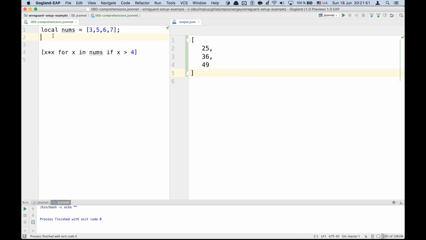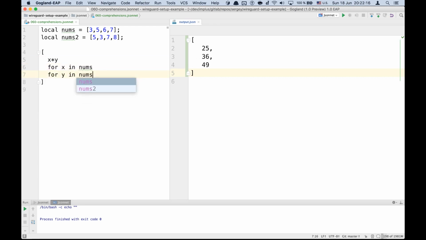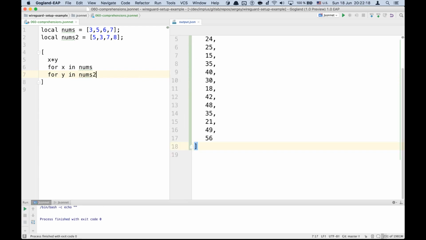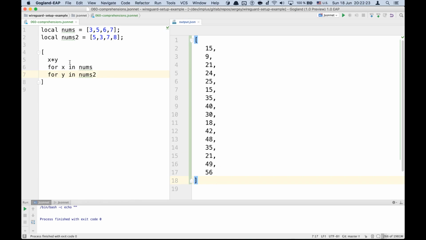And for example, if you have 2 lists of numbers and you want to iterate over both of them simultaneously, you can use 2 loops in comprehensions. So x multiplied by y for x in nums for y in nums2, and it produces this array of 16 elements.